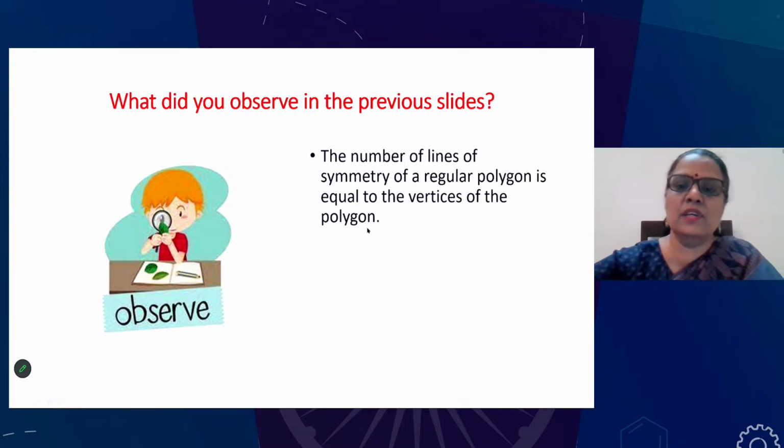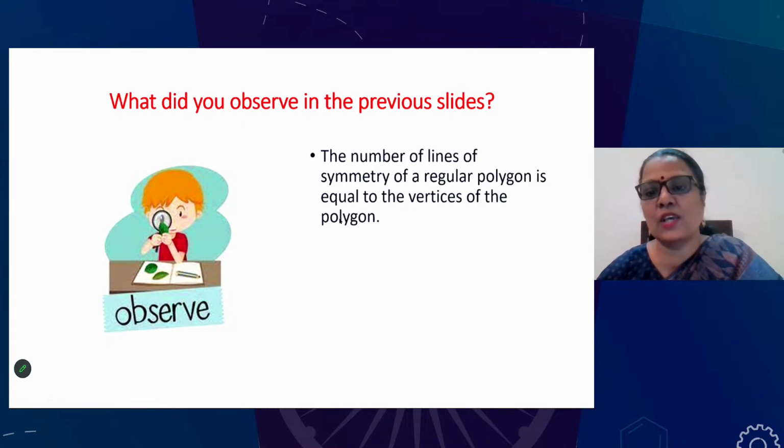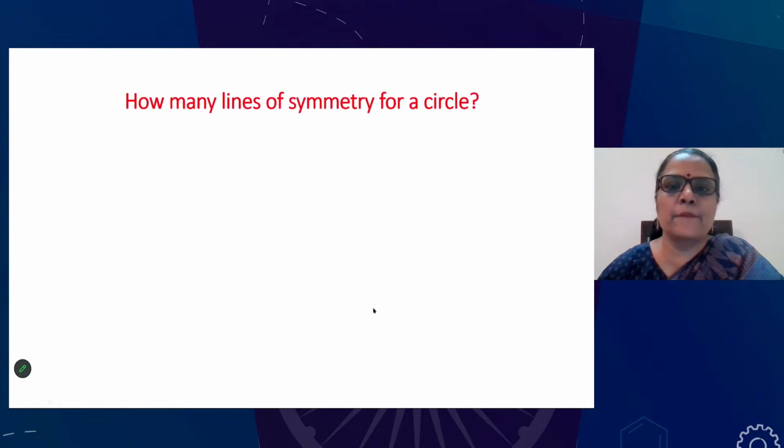When it is a 6-sided figure, 6, then 7, if it is 7. So it just goes that way. Okay, number of sides or number of the vertices. Now, how many lines of symmetry for a circle? So that is the twisting question here.